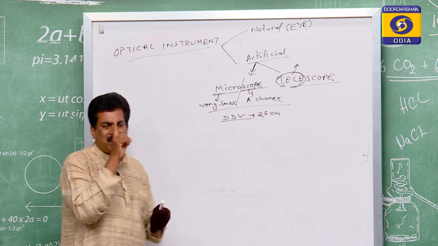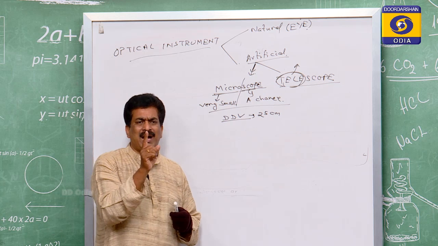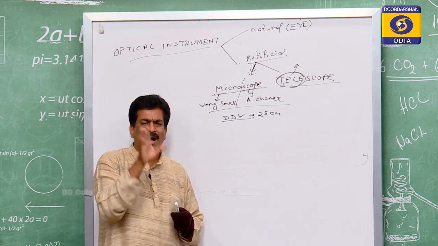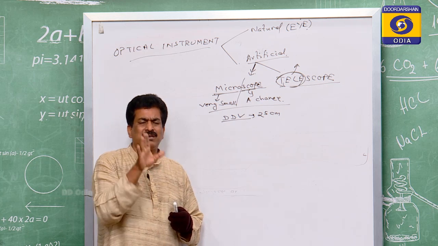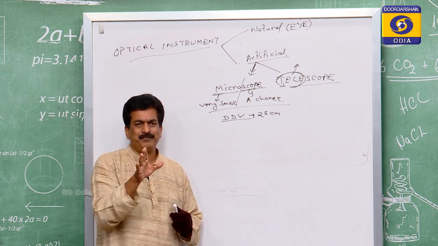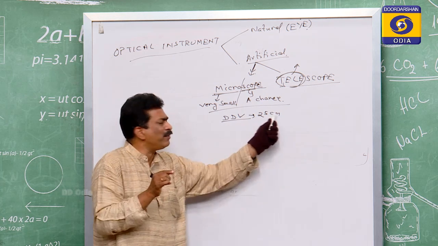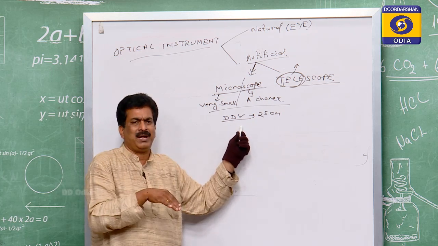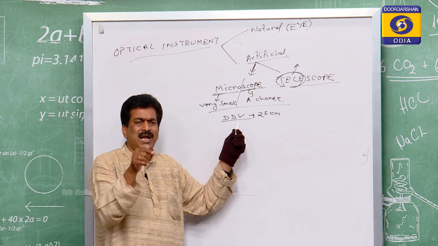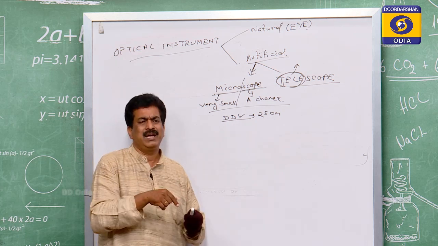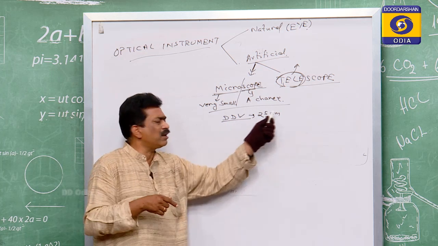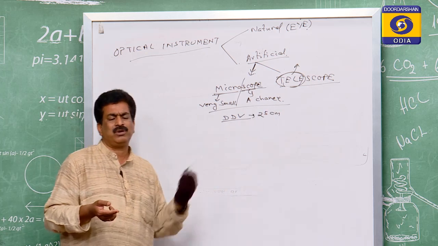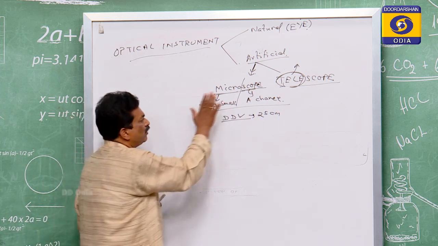If the object is placed before your eye at a distance of 25 centimeter, you have its clear vision with its accurate shape. If that 25 becomes 25.5 or 24.5, the size and clarity of the object are not the same. So that is for the eye.